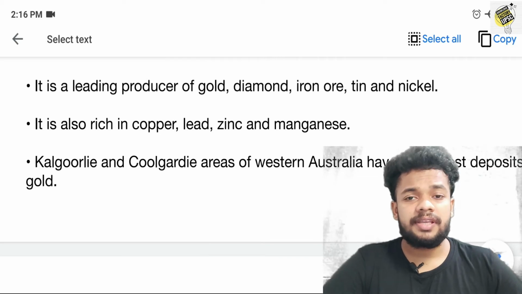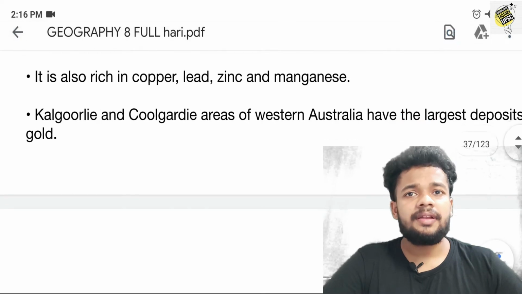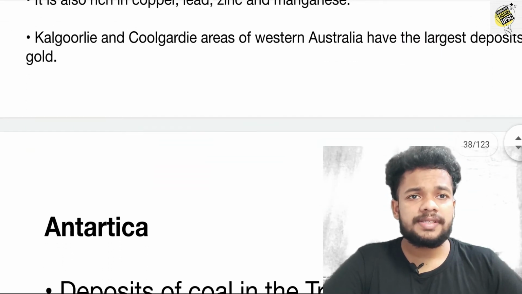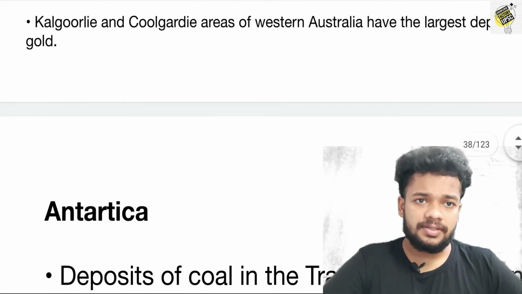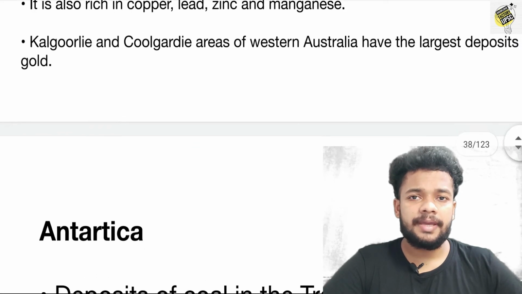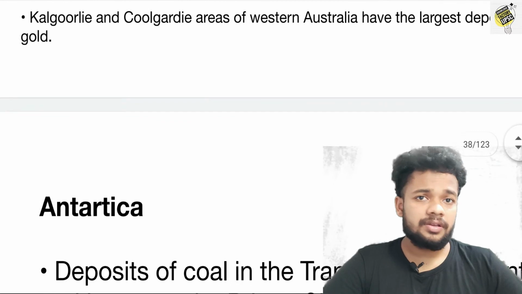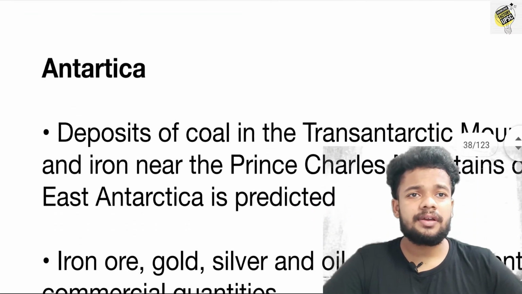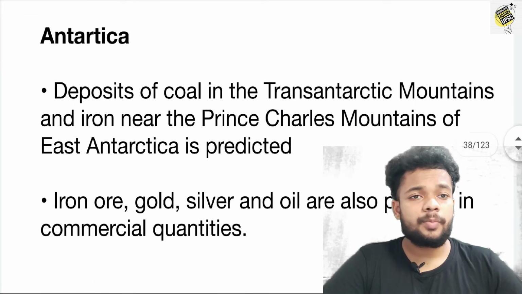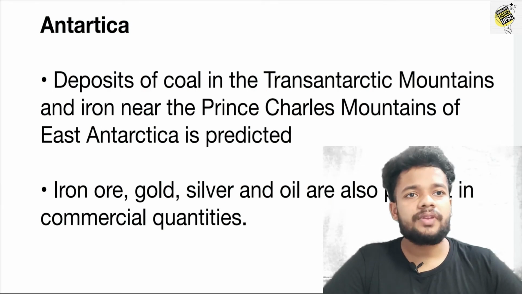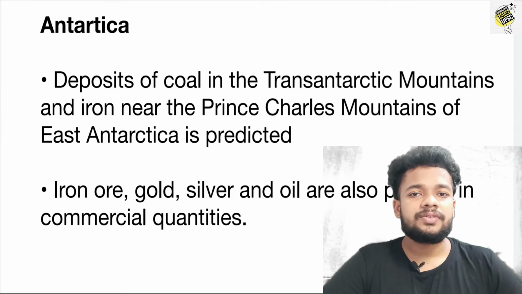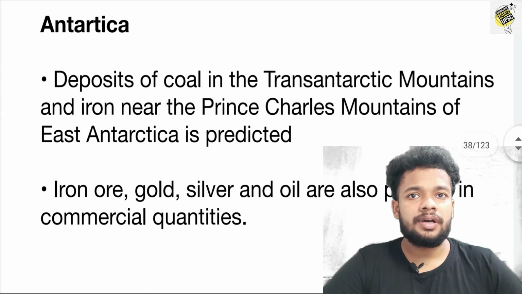Australia is very famous for its gold, iron and nickel, and it is also rich in copper, zinc, tin, lead and manganese. The Kalgoorlie and Coolgardie areas of West Australia have the largest deposits of gold. So that is all about Australia.